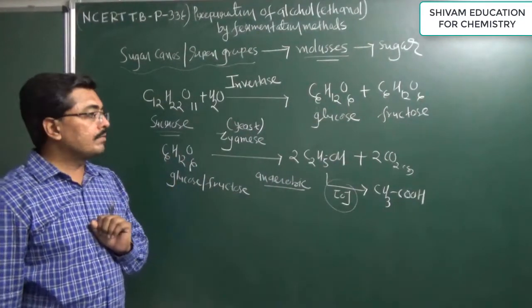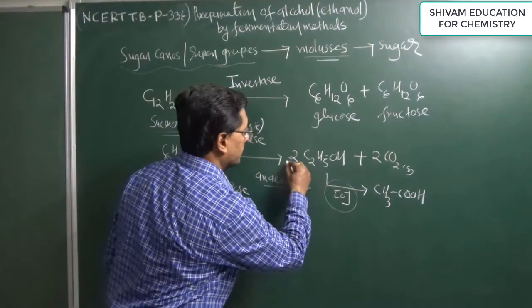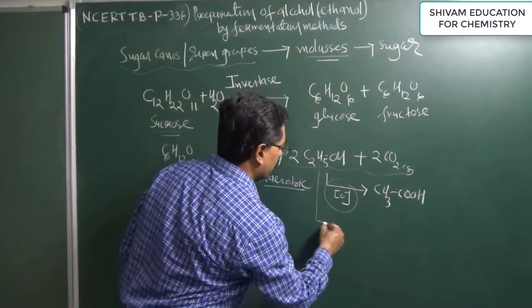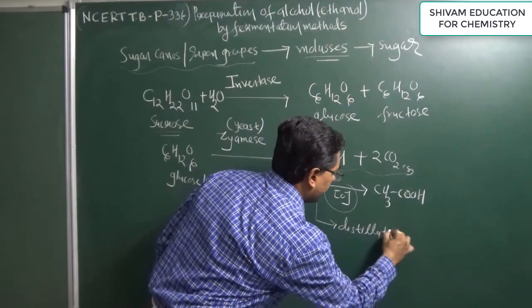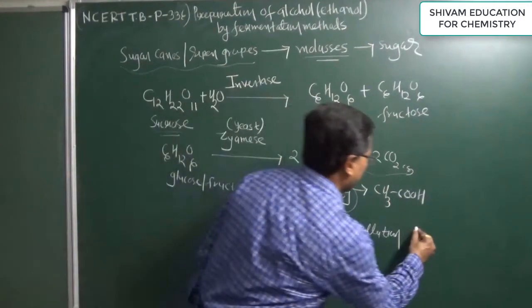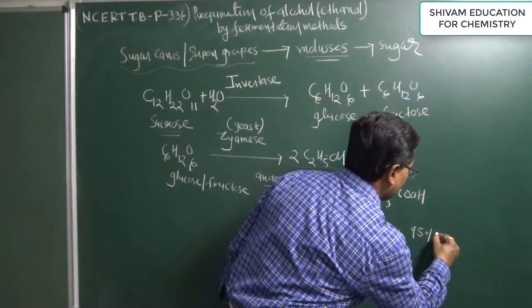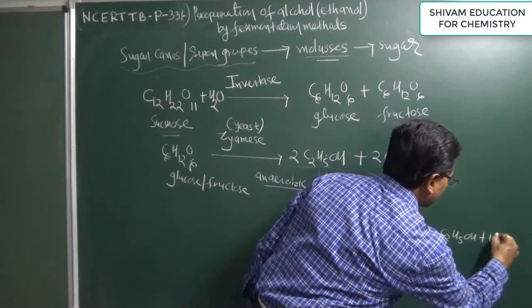So glucose will be converted into alcohol and carbon dioxide. Now whatever mixture is obtained will be distilled. On distillation we get a mixture of 95% ethanol and 5% water. So we get a mixture of ethanol as well as water.